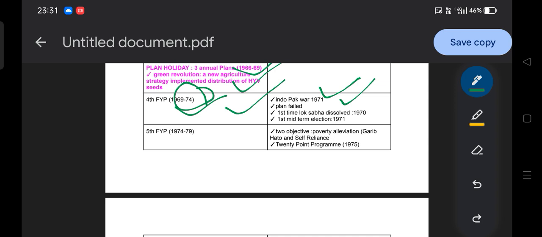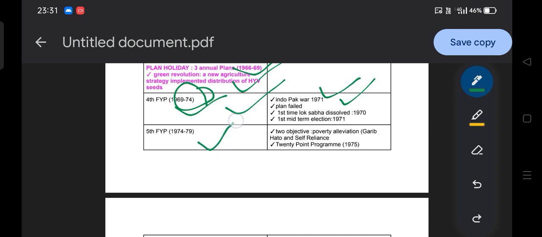So if they ask the question, the first time the Lok Sabha was dissolved before the completion of its term, with respect to which 5 year plan? It is the fourth 5 year plan, and the year of dissolution of the Lok Sabha was 1970, and the first midterm Lok Sabha election was in 1971. I believe this is clear.